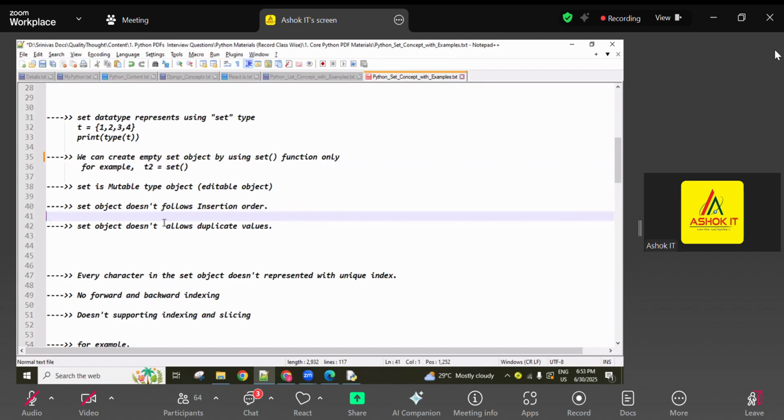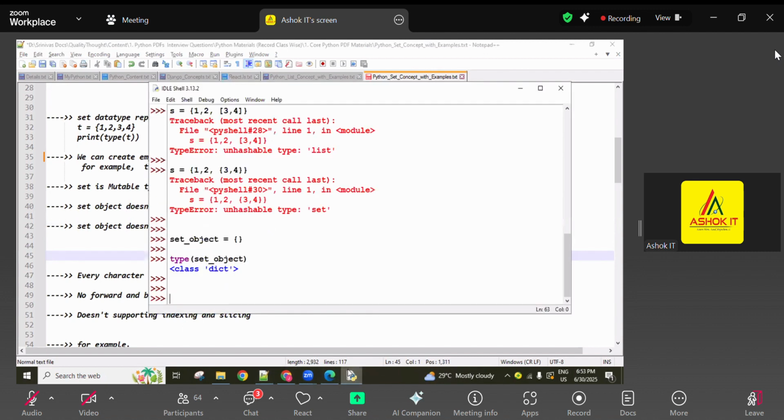Set does not follow the insertion order. Whatever the order we are giving, the same order is not stored. A different order may be stored, guys. Set object does not allow duplicate values. So if you give duplicate values, it removes all the duplicate values. Only unique values are maintained in the memory.